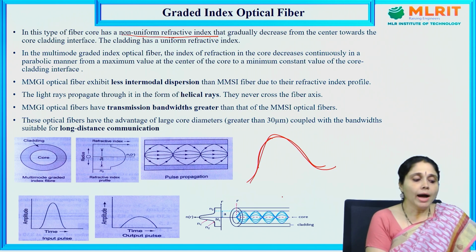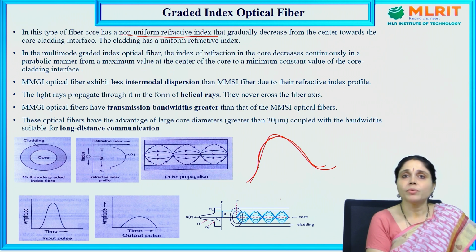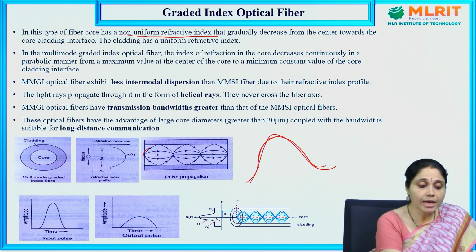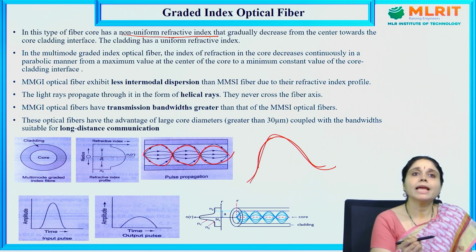So, MMGI, the multimode graded index optical fiber, exhibits less intermodal dispersion than MMSI, the multimode step index fiber, due to its refractive index profile. So, less intermodal dispersion. The dispersion will be less in the case of graded index. The light rays propagate through it in the form of helical rays. They never cross the fiber axis. So here there will be the helical form of rays. This is known as helical form.